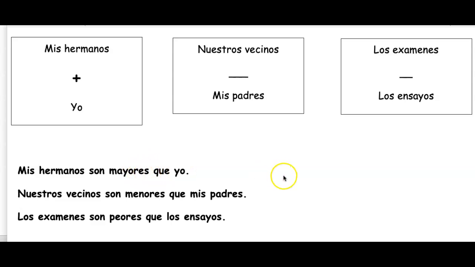Mayores. Our neighbors are younger than my parents. Menores. Still the same pattern, son menores que. Still need que, but you're using just the word standing alone. It doesn't need más o menos, and that applies to all the irregular comparisons.